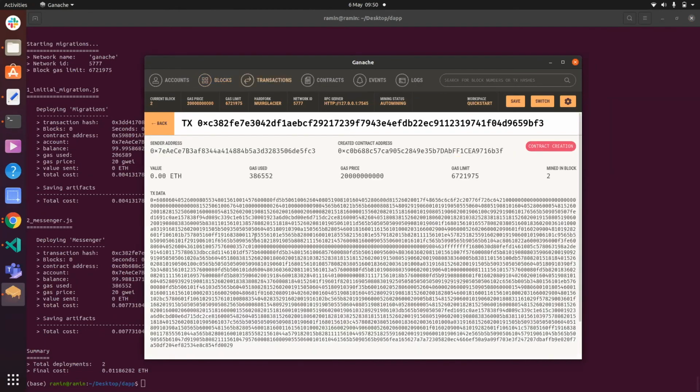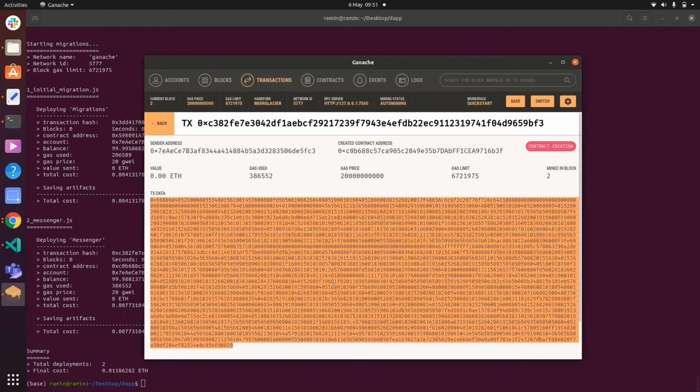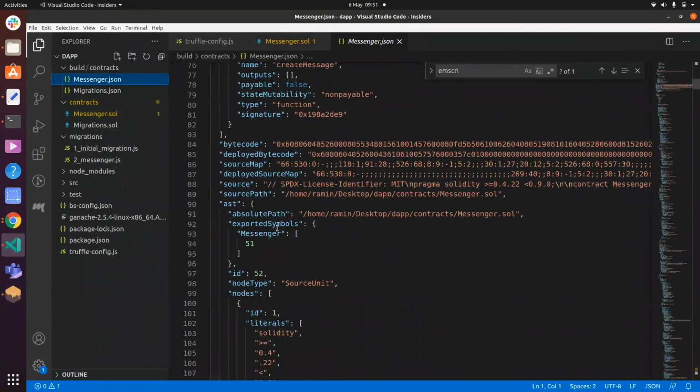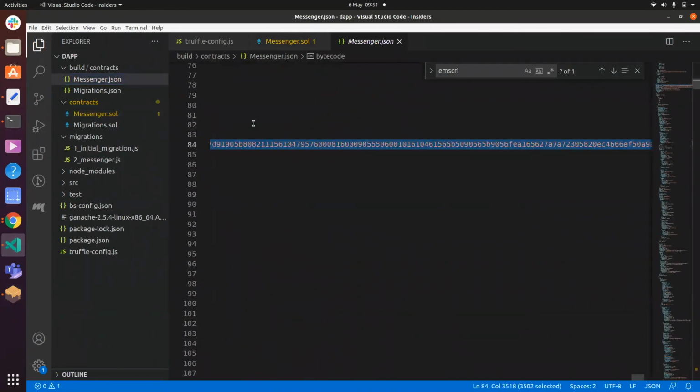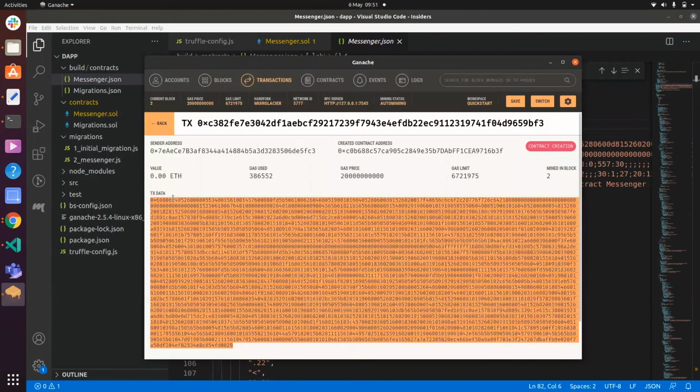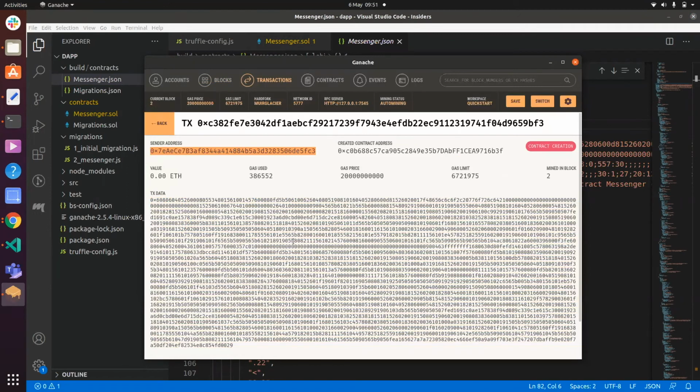I click on this, which is the transaction. We see this huge bytecode. And this actually corresponds to the code in messenger.json where we saw the bytecode earlier. So this starts with 608, and so does this, 608. The sender address is us. So remember, in the beginning, all the users were assigned 100 ethers.